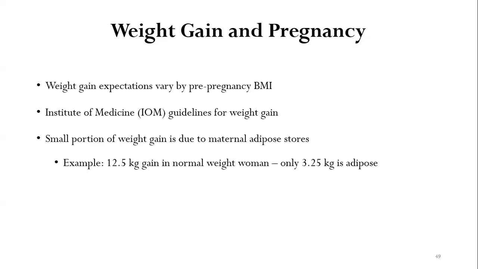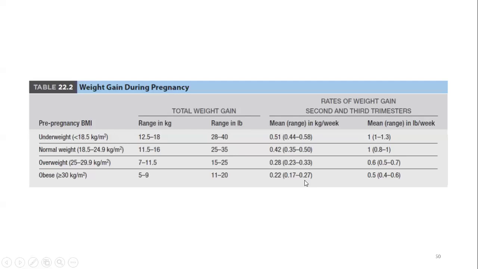A small portion of weight gain is due to maternal adipose tissue stores. For example, 12.5 kg weight gain in normal women. Only 3.25 kg of this is due to adipose tissue. So you may be asked this question: in a 12.5 kg weight gain during pregnancy, what amount is contributed by adipose tissue? It is only one fourth, which is around 3.25 kg.